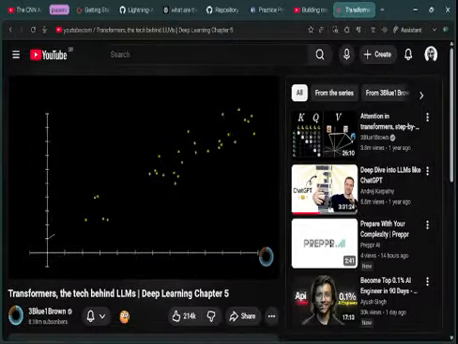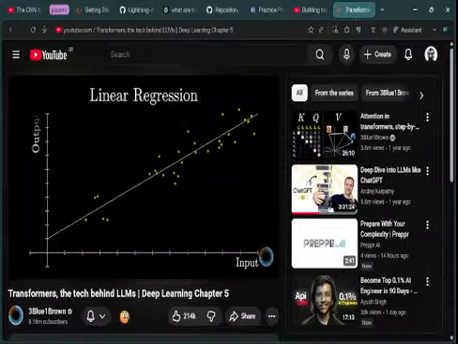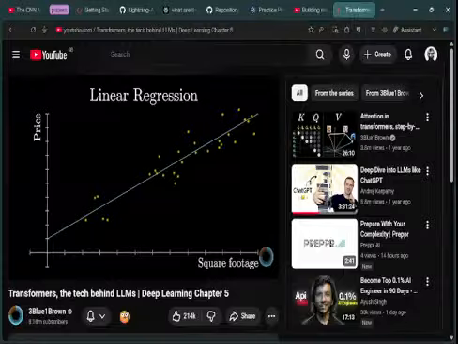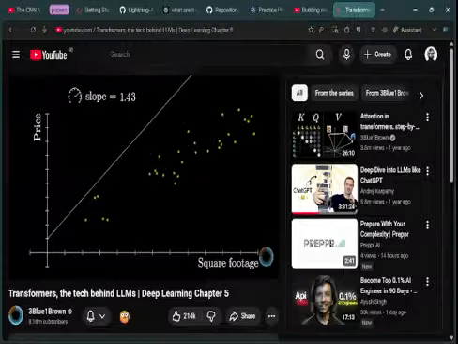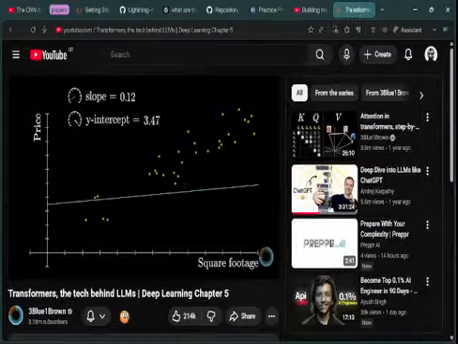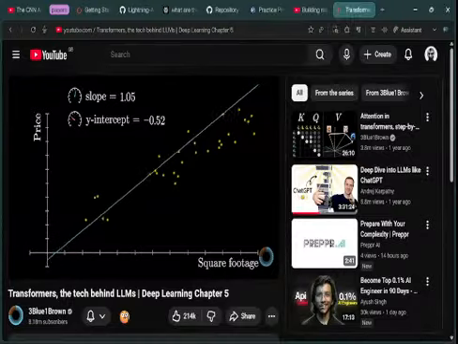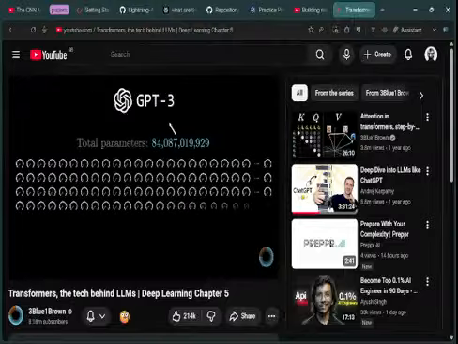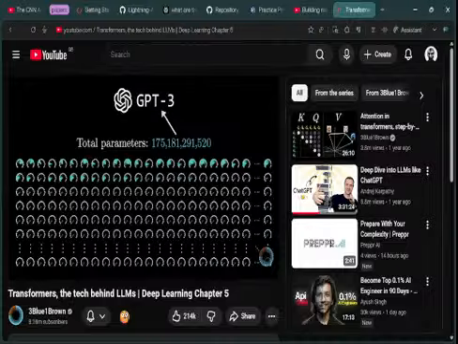For example, maybe the simplest form of machine learning is linear regression, where your inputs and your outputs are each single numbers, something like the square footage of a house and its price. And what you want is to find a line of best fit through this data, to predict future house prices. That line is described by two continuous parameters, say the slope and the y-intercept, and the goal of linear regression is to determine those parameters to closely match the data. Needless to say, deep learning models get much more complicated. GPT-3, for example, has not 2, but 175 billion parameters.